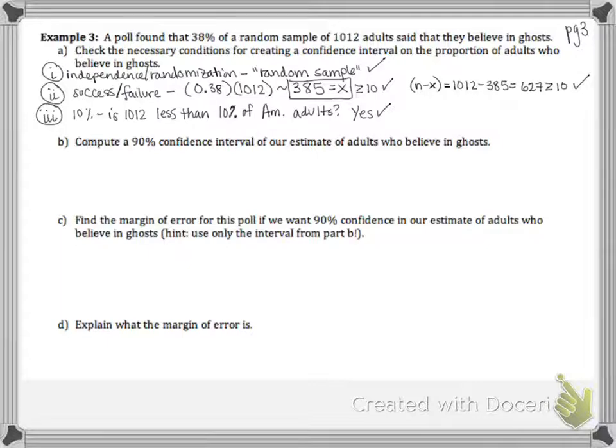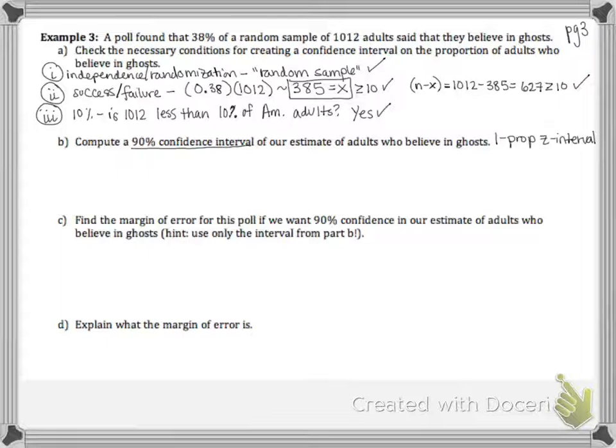Okay, now it says to compute a 90% confidence interval. All right. So what we know is that this is also referred to as a one prop Z interval. Okay, this is what it is in our calculator. And it needs to be of our estimate of adults who believe in ghosts.